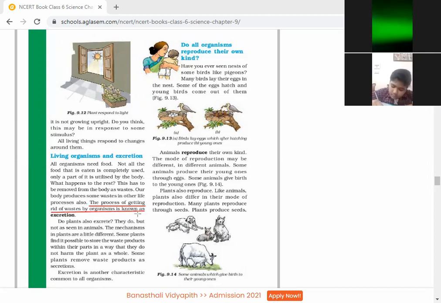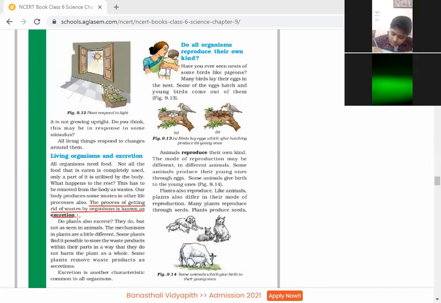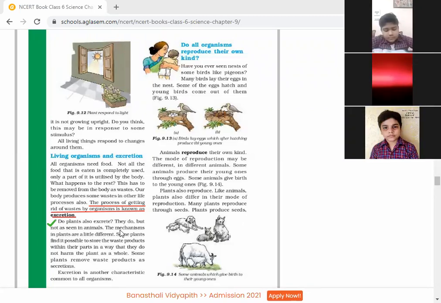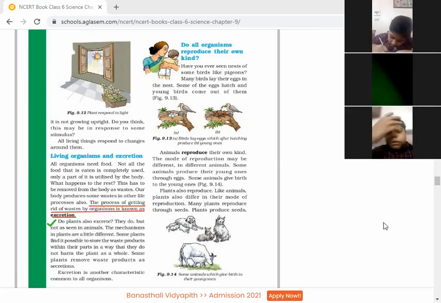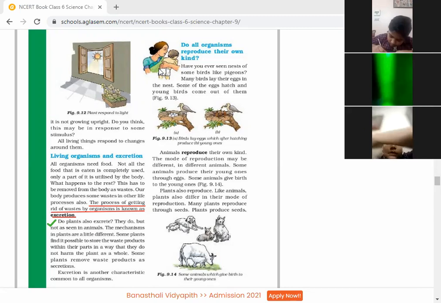Okay, beta, underline: when waste is expelled out from our body, it is known as excretion. Now we have to see whether plants also excrete. Do the plants also excrete? The answer is yes. They do, but not as seen in animals. Okay, Arav, continue. Do plants also excrete?